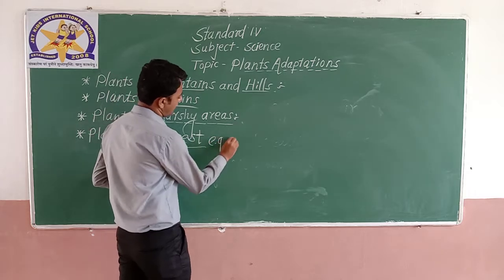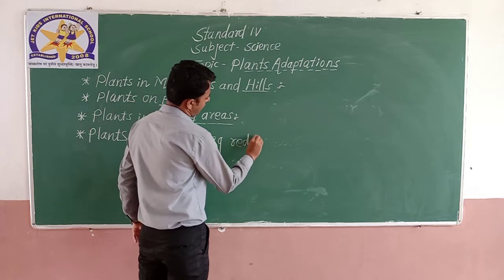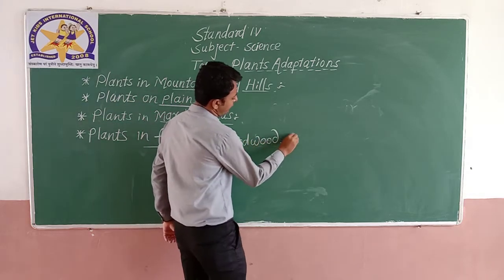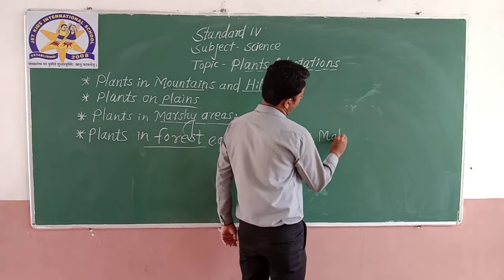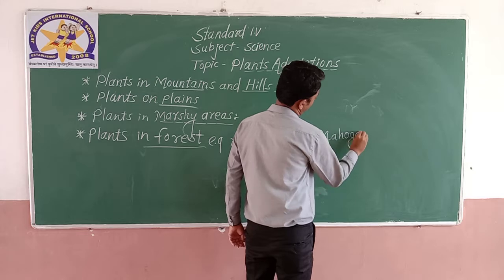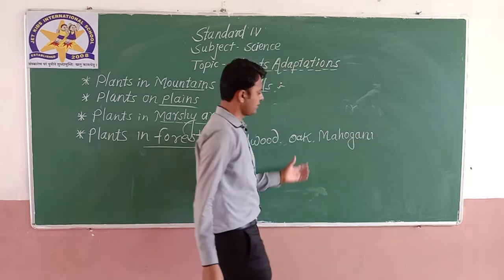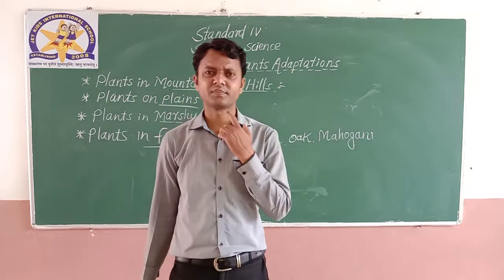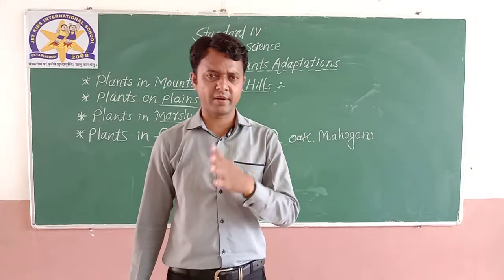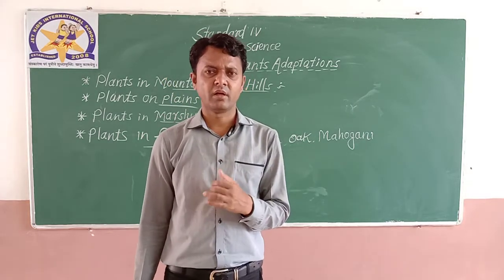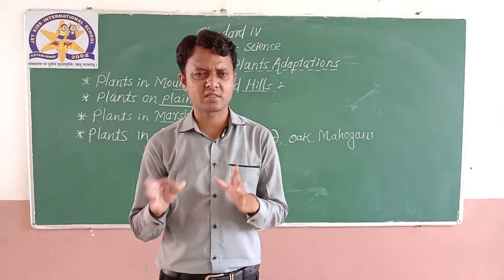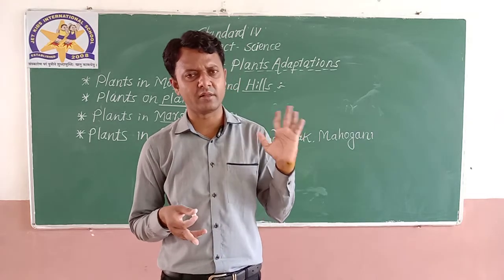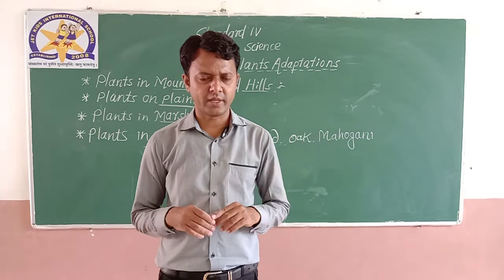Examples: redwood, oak, mahogany. These plants are generally tall, their leaves are broad and abundant, and they grow in a warm climate. That's what you need to remember for plants in the forest. That's it, nothing else.